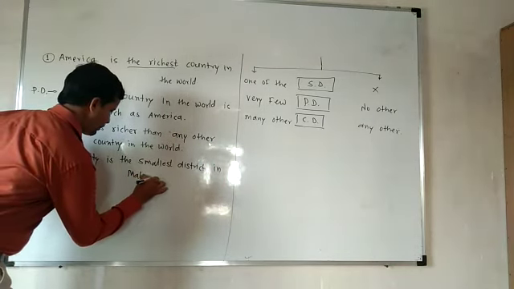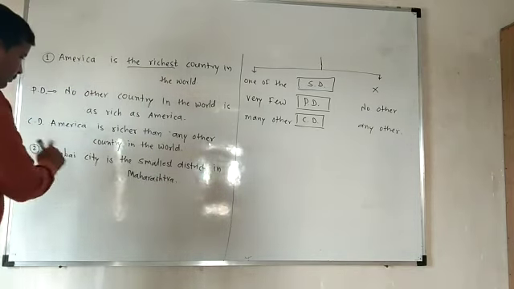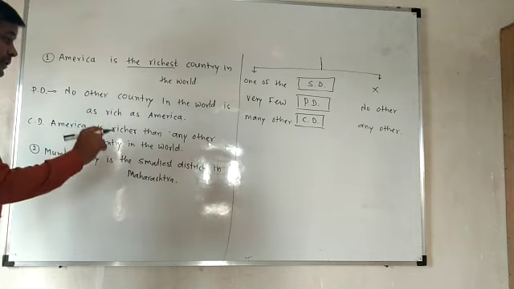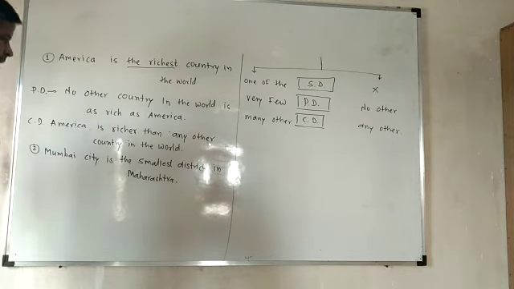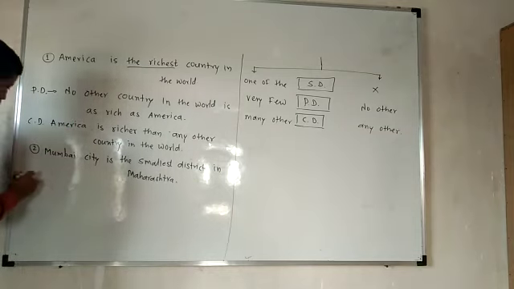See the example. Mumbai city is the smallest district in Maharashtra. So here we got the same kind of example. Now we have to solve.